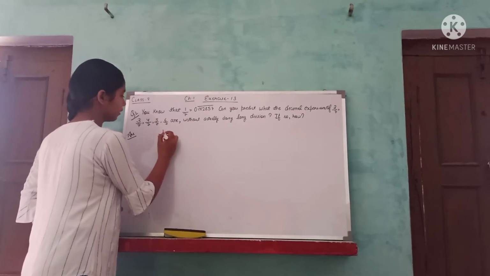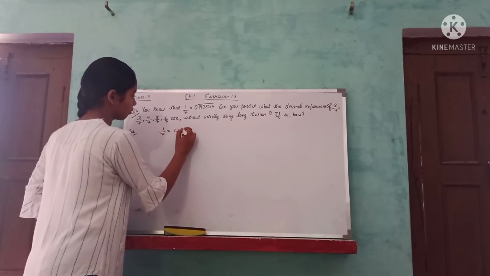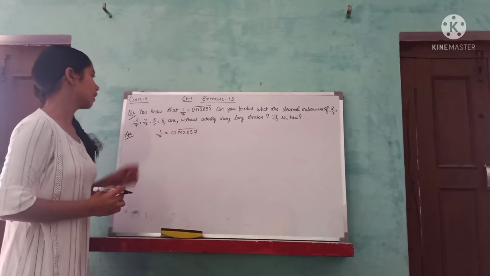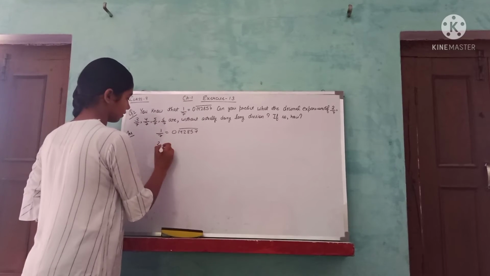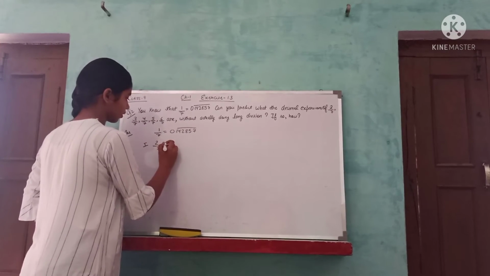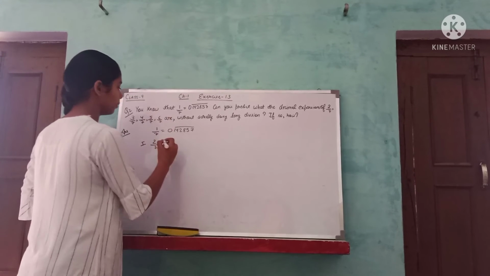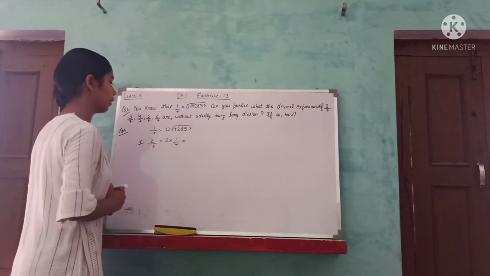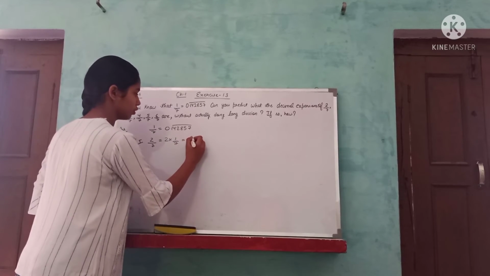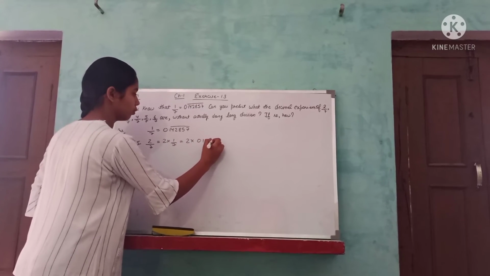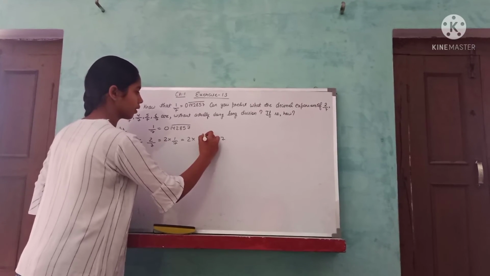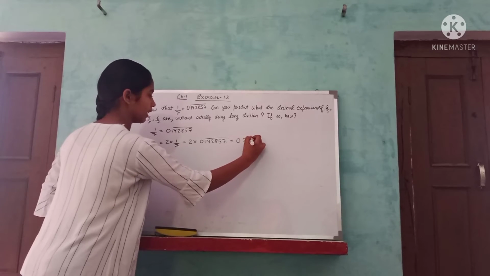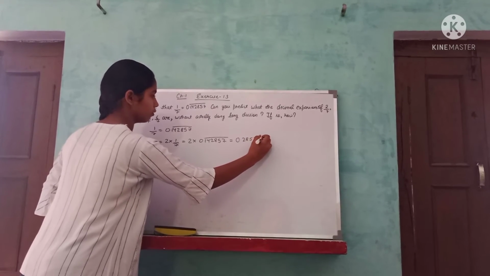So we are given that 1 upon 7 is equal to 0.142857. Okay. We have to find 2 upon 7 first. So how can we find it? We can multiply 2 into 1 upon 7 to find the decimal expansion of 2 upon 7. So 2 into 0.142857. Okay. So the answer is 0.285714.